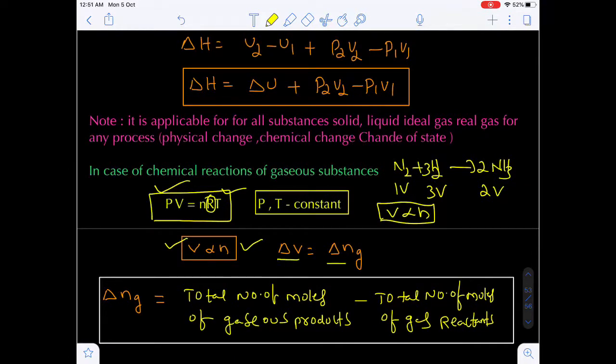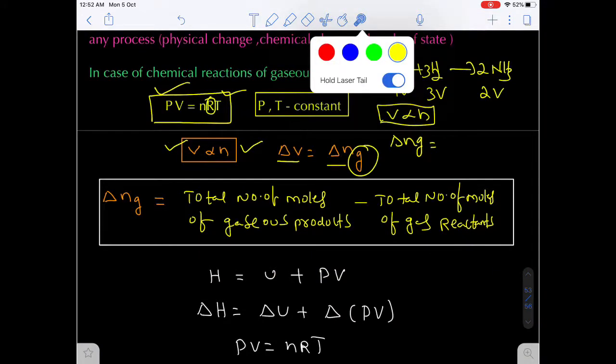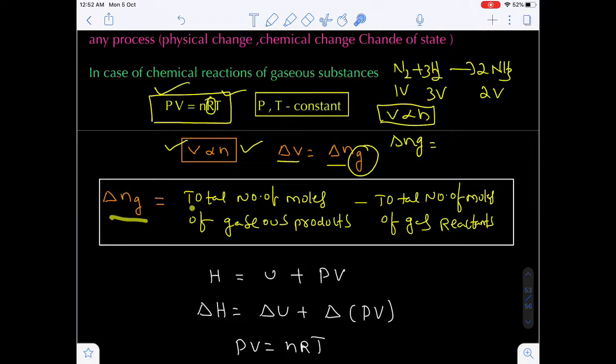So any change in the volume is equal to the change in the number of moles. G stands for gaseous moles. Only the gaseous moles will affect the change in the volume. In the case of solids and liquids, the number of moles is not considered because there will be no effect on the volume. Only gases will have an effect on the volume. Now here, what is the delta Ng?